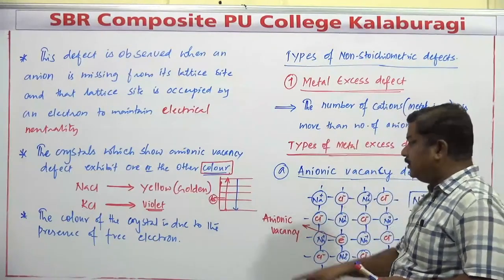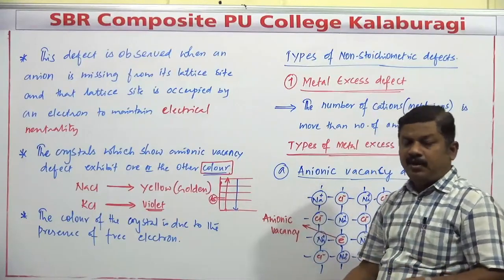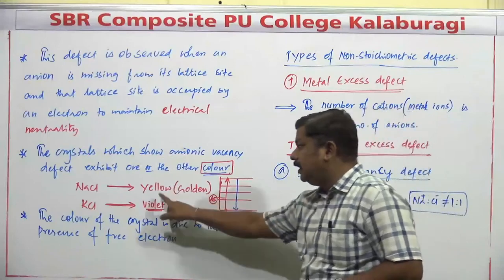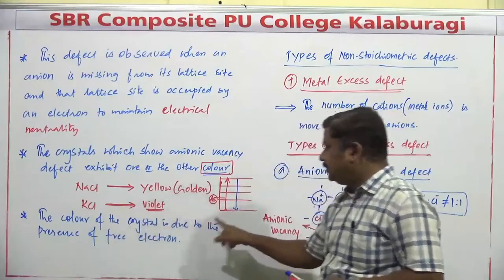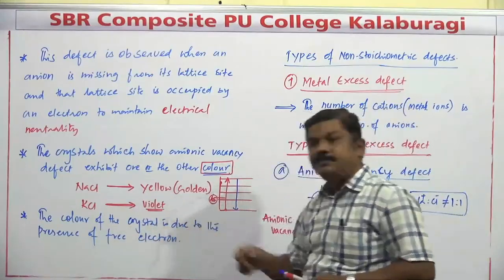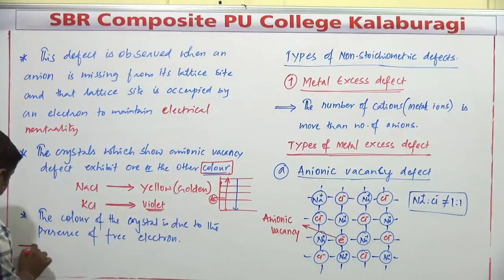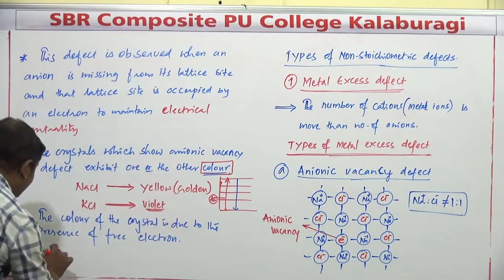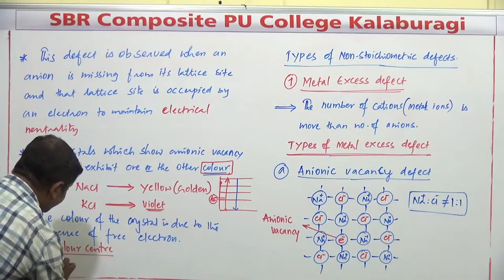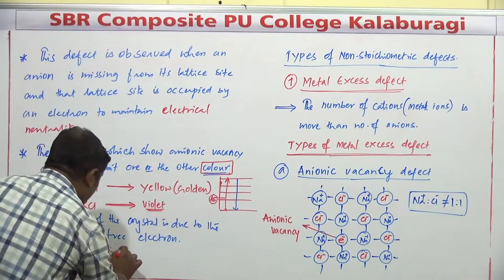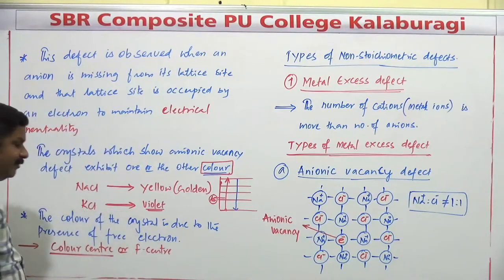Again they come back to a lower energy level like this. During the return journey from higher to lower energy level, they release a certain amount of energy, and that corresponds to one color or another, as mentioned here. So the total color of the crystal is mainly due to the presence of this free electron, and compounds exhibiting this anionic vacancy defect are also commonly known as color centers. The electron responsible for that is the color center, or it is also called the F center.